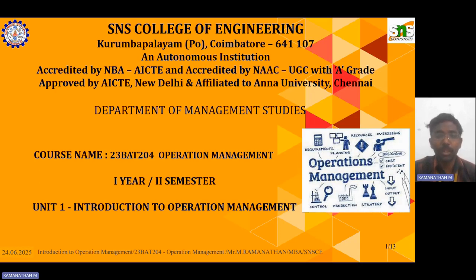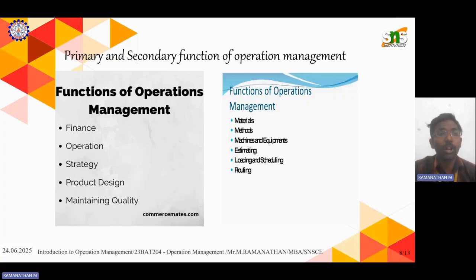Now we are going to see the primary and secondary functions of operation management. The primary functions are finance, operation strategy, product design, and maintaining quality. These are the basics. The secondary functions are material, method, equipment, tools, machinery, loading, scheduling, and routing. These are the further functions of operation management.